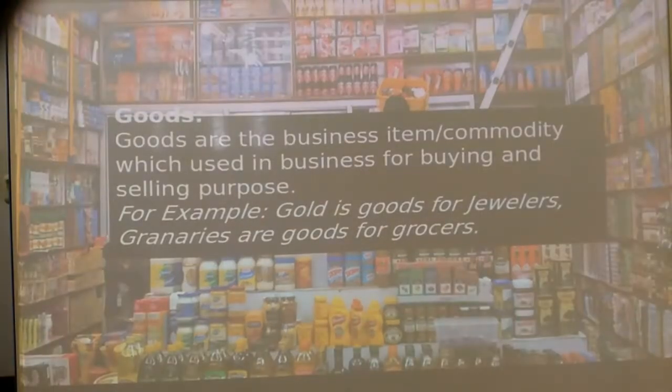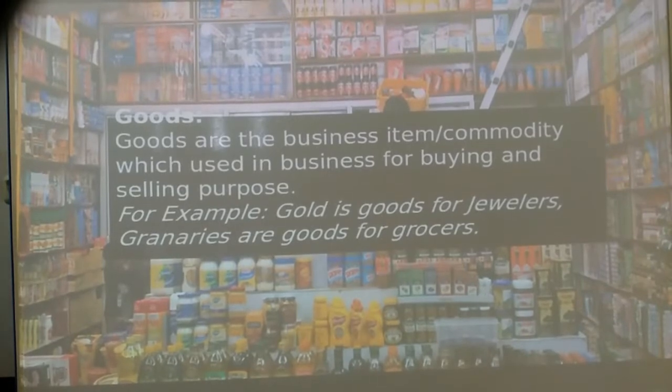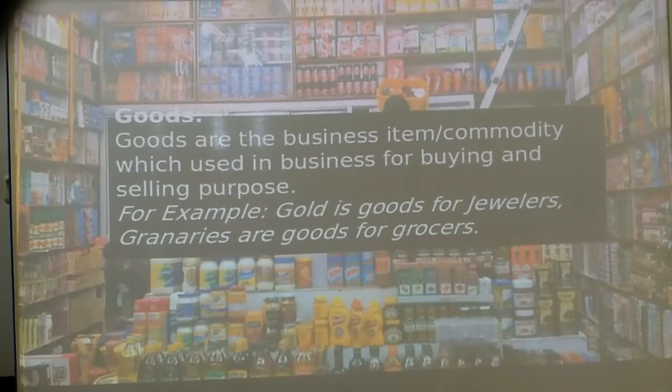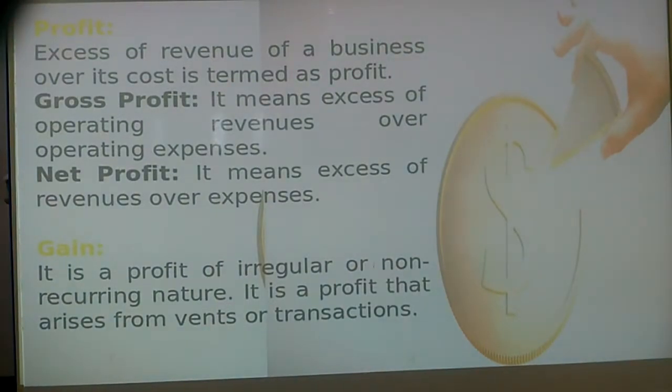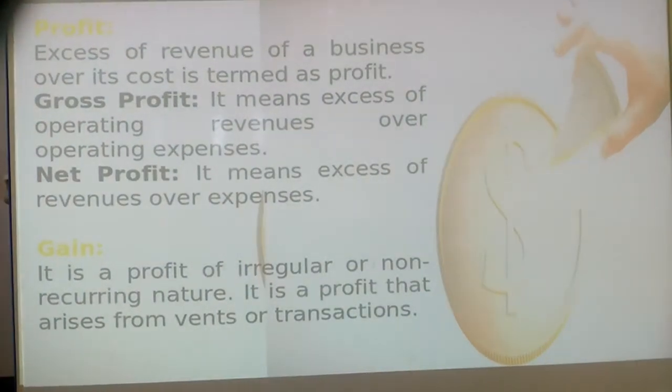Goods: all the business items or commodities which we use in the business for buying and selling purposes, that is called goods. For example, gold is goods for jewelers, jewelries are goods for grocers. Profit: excess of revenue of a business over its cost is termed as profit.